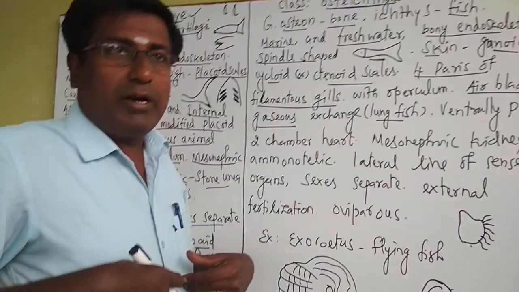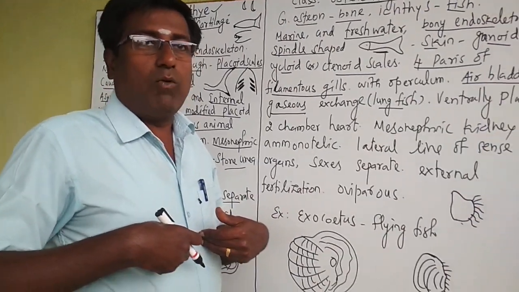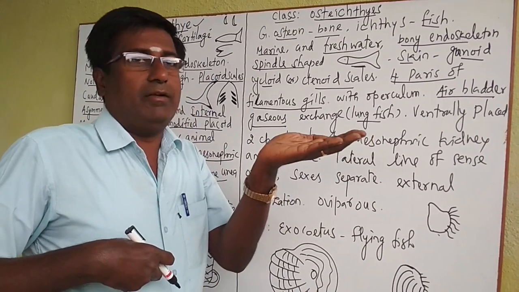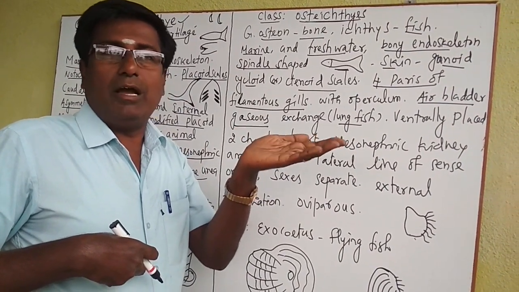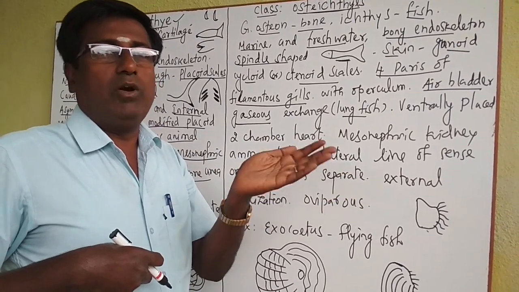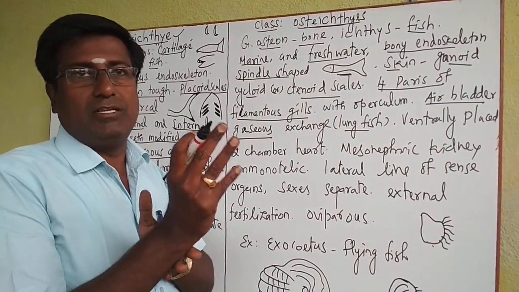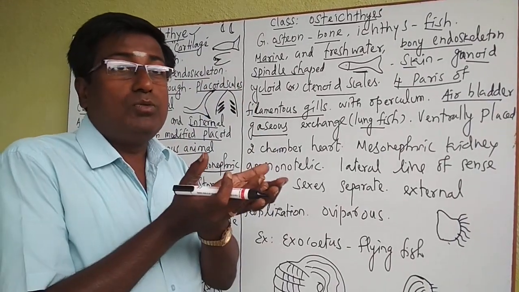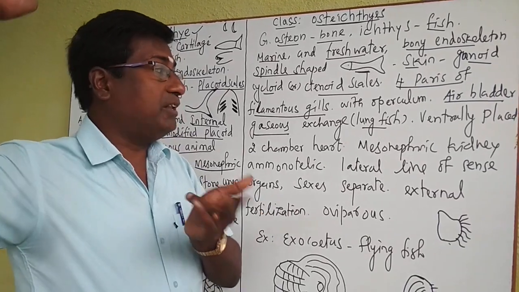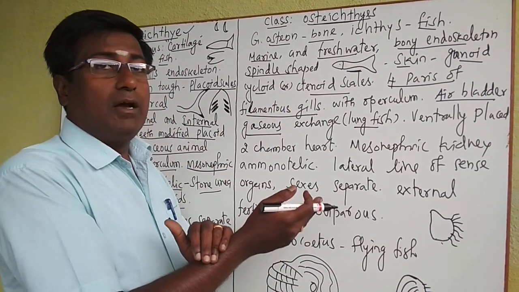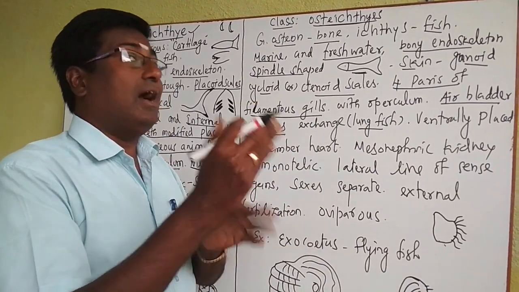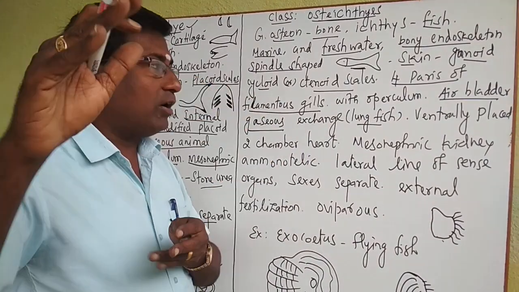The air sac is inside the body. Air is filling like that. Okay, what happened? The fish is easily buoyant, I mean, floating on the water is easy. So this air bladder helps the fish to float in the water. For example, pin-rayed fishes. This air bladder is present inside, used for buoyancy or to float easily on the water. They can easily swim in the water. So those are the two functions of the air bladder. One is for respiration, another is buoyancy, I mean floating in the water easily.